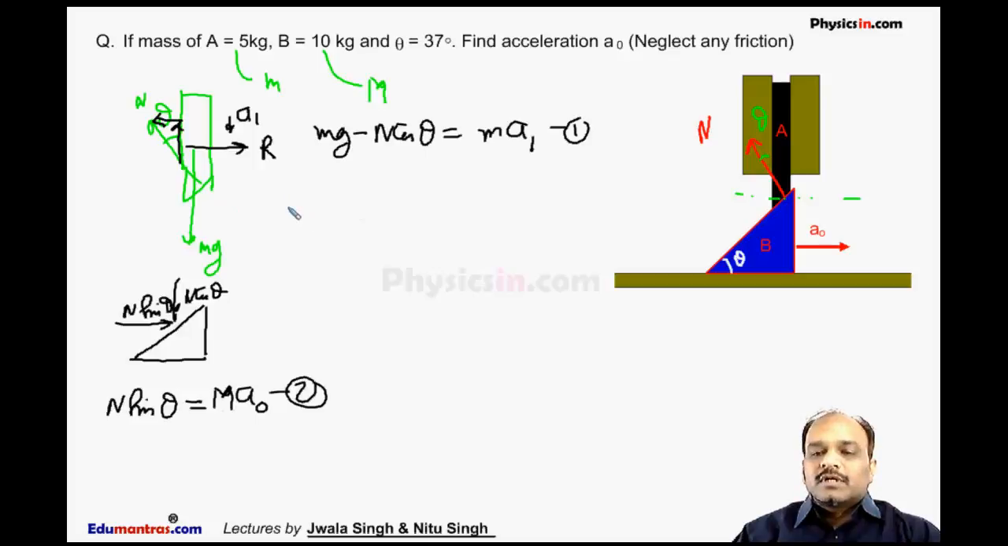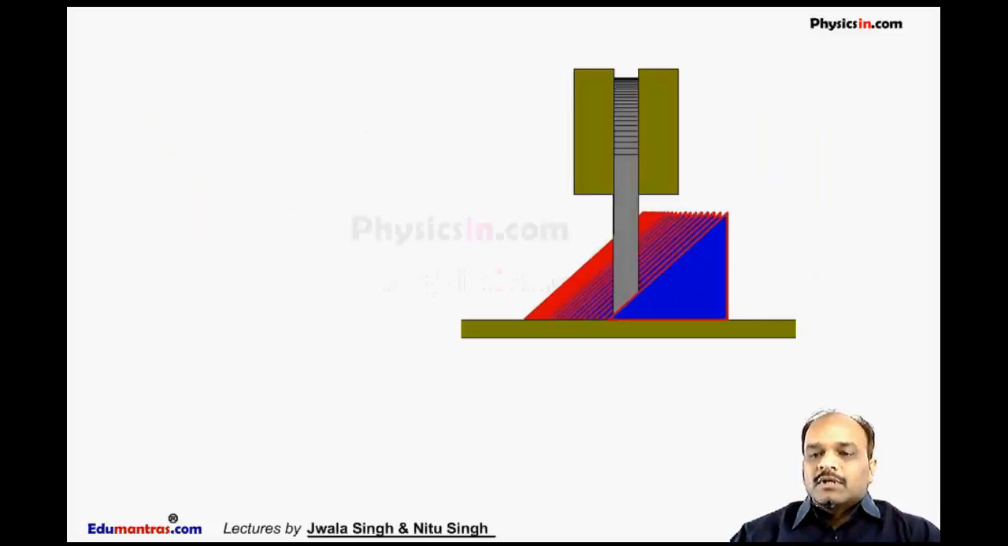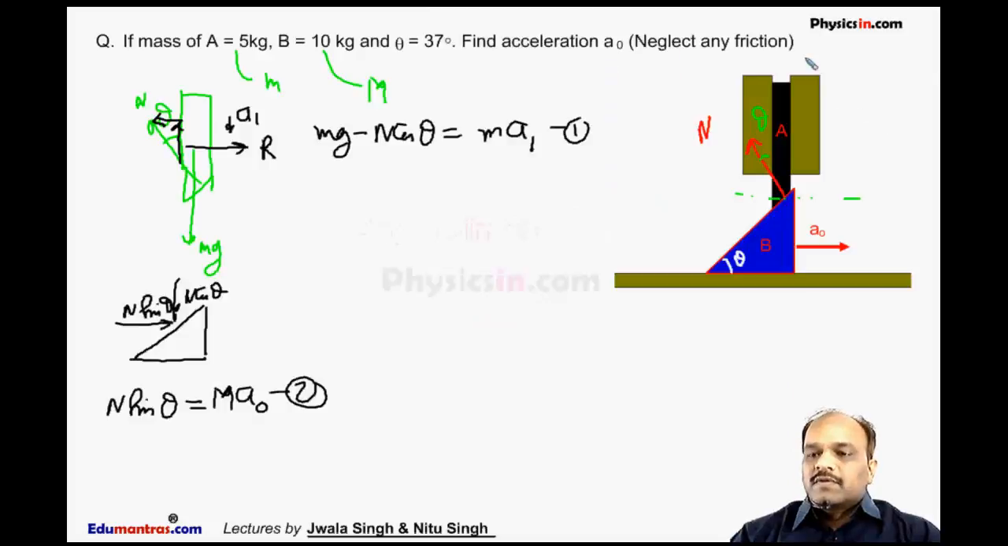Now we also know from constraint relation that this vertical acceleration A1 and this horizontal acceleration A naught will always form a triangle, and this is theta. So from here we can say A1 is equal to A naught into tan theta. So this is our third relation, A1 is equal to A naught tan theta.